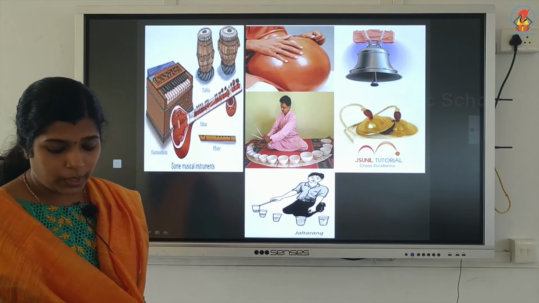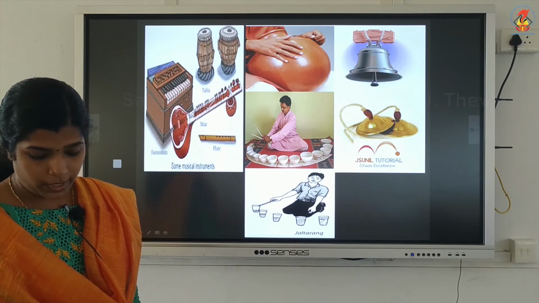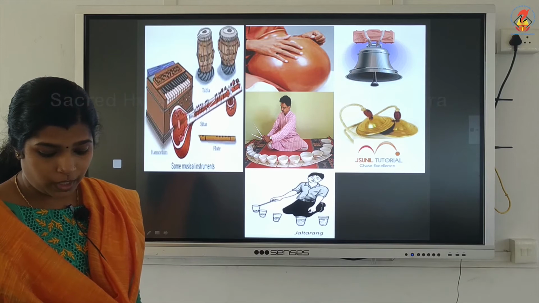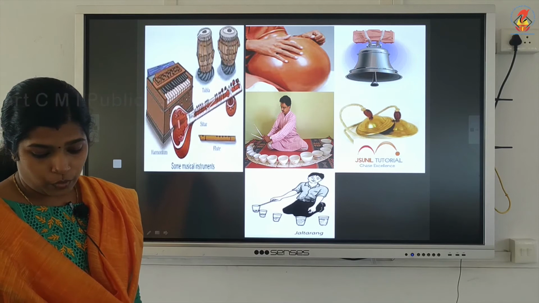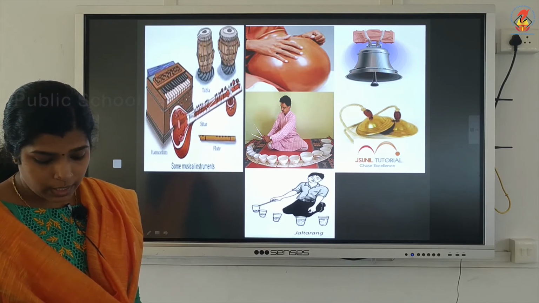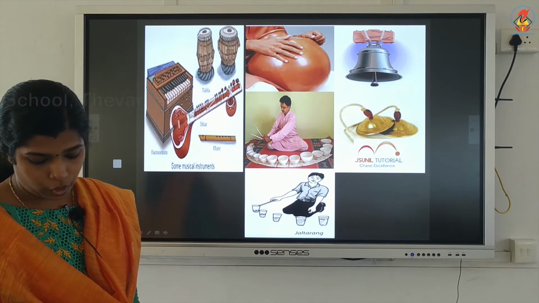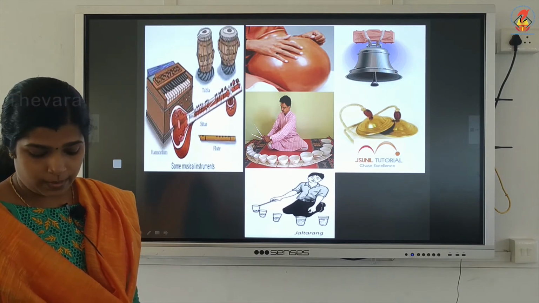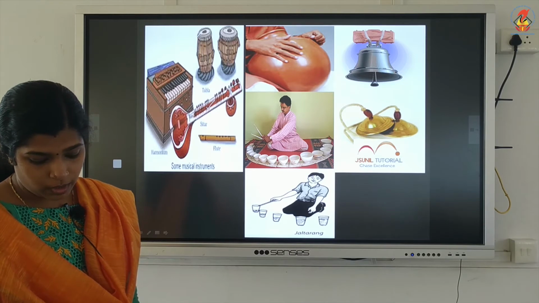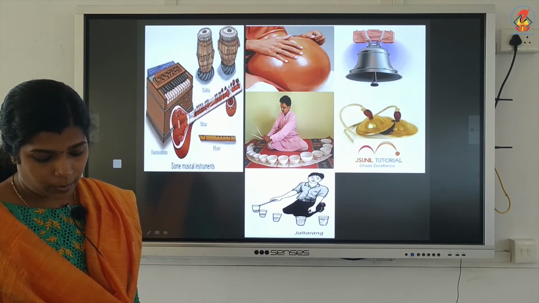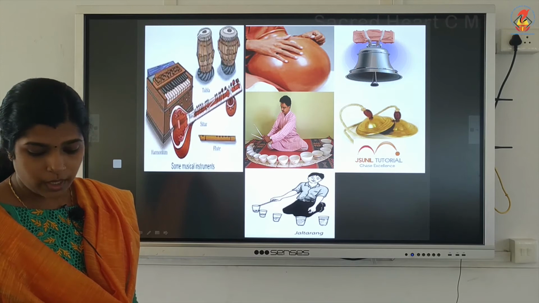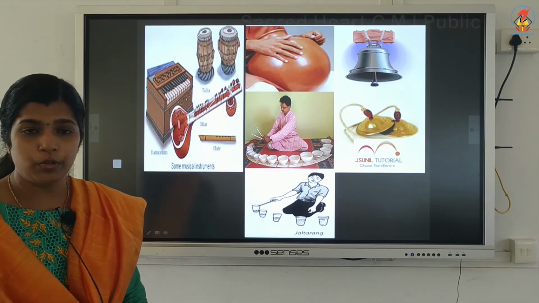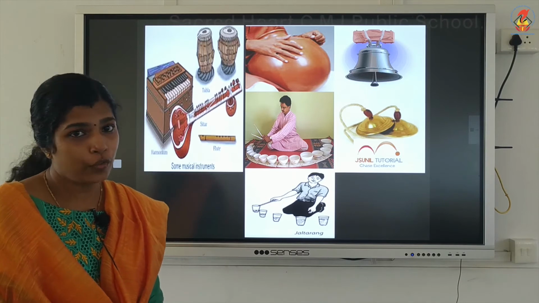When you pluck the string of an instrument like the sitar, the sound that we hear is not only that of the string. The whole instrument is forced to vibrate, and it is the sound of that vibration of the instrument that we hear. Similarly, when we strike the membrane of the mridangam, the sound that we hear is not only that of the membrane, but of the whole body of that instrument. So, sound is produced by the vibration of objects.